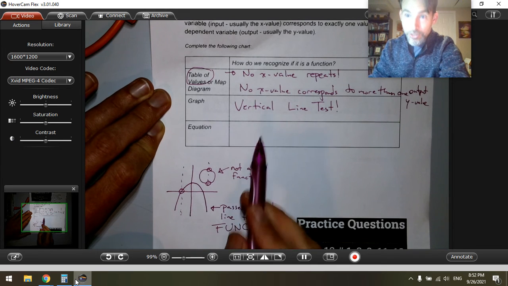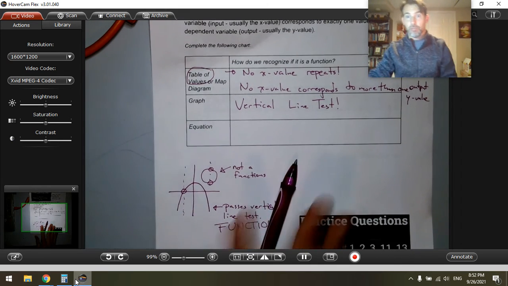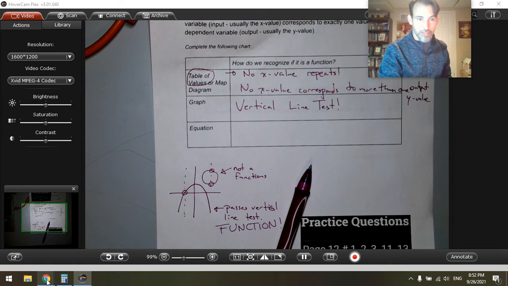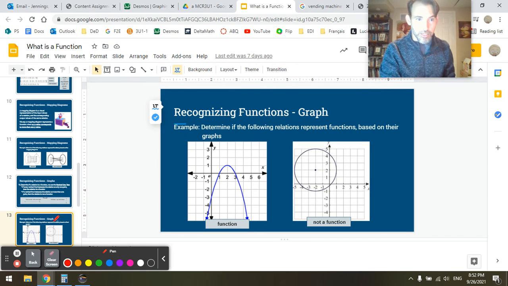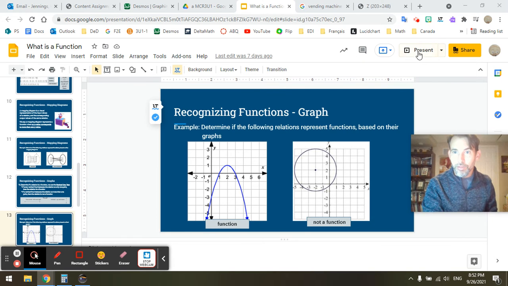And then in equations, recognizing functions from equations is very important. So let's take a look at that, and then I'm just about ready to say, get at it, everybody. So let's go here. Move me. I keep on putting myself over my buttons.